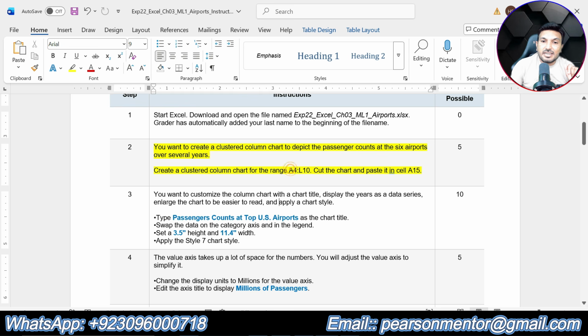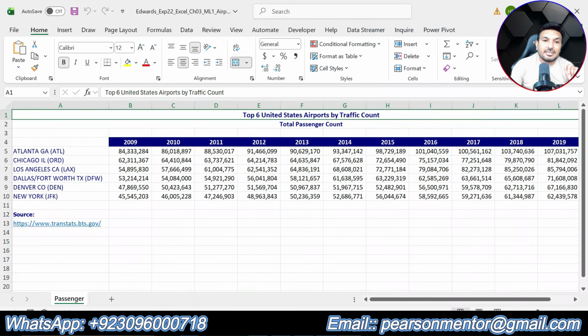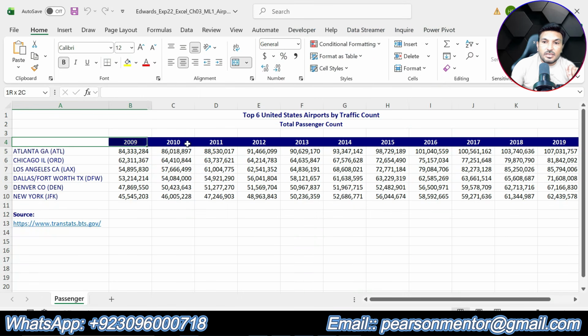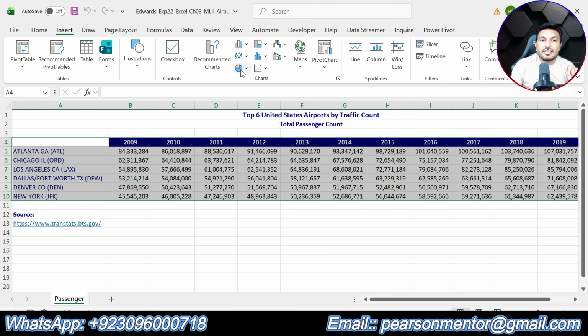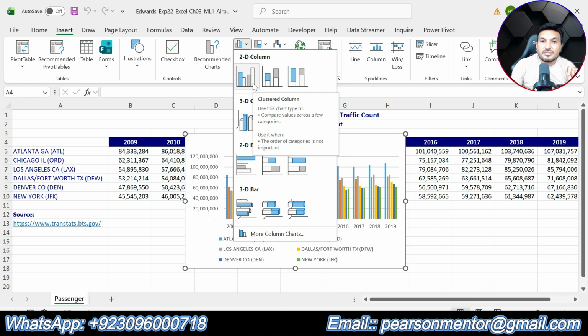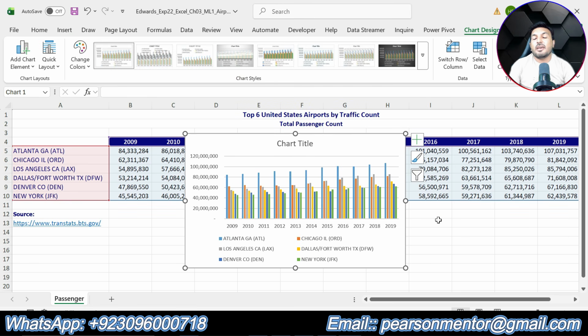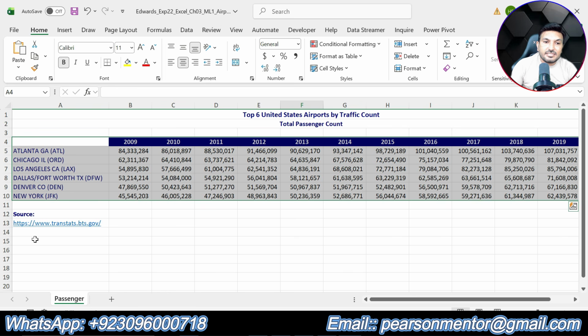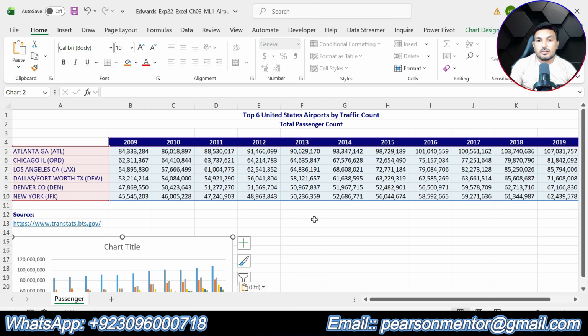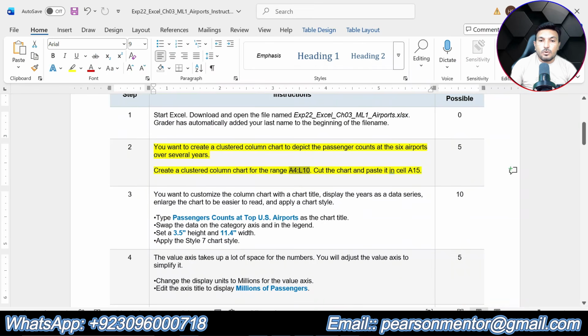So first let me select this range, A4 up to L10. A4 is here, L is here, and select A4 up to L10. Go to the Insert tab, go to Chart and select clustered column chart. So we have created a clustered column chart based on the range A4 up to L10. Now cut this chart, right click on it, cut it and paste it in cell A15. Okay, that is all for step number 2.